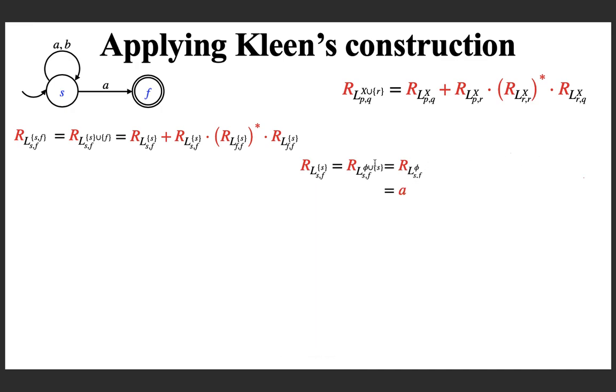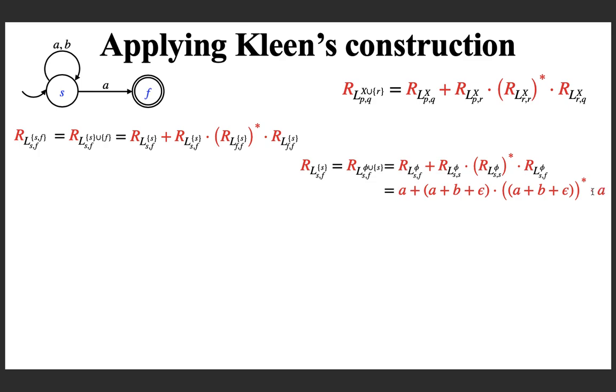From S to F passing through no intermediate state is only A, because of this edge A. That is what the algorithm says, plus, and from S back to S, it is A plus B plus epsilon. You can either process A and stay back, B and stay back, or you can stay back without consuming an input symbol. Followed by star of this, and followed by LSF, which we already found as A.